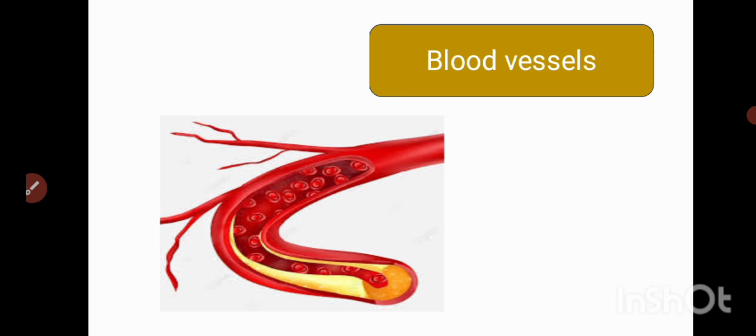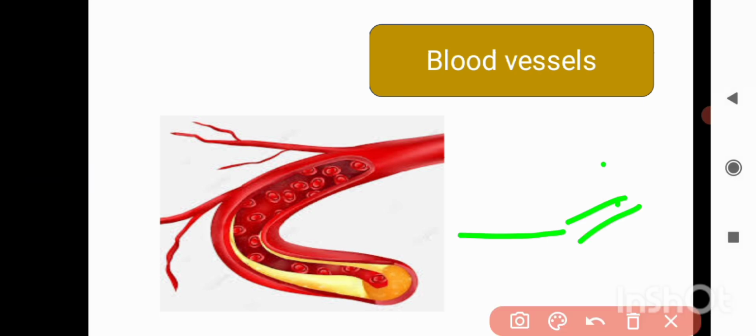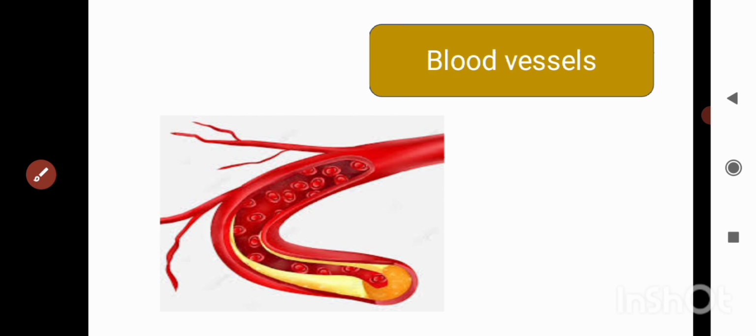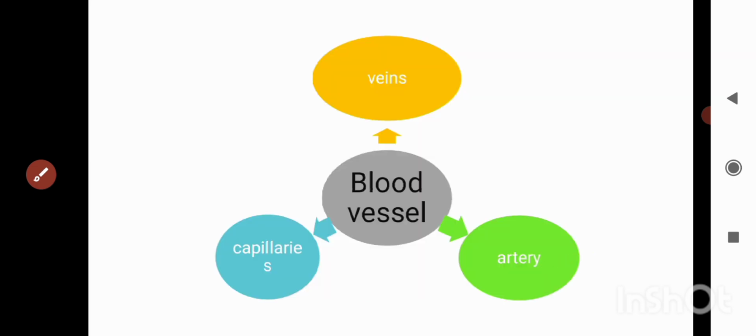Like I told you, these are pipe-like structures which run all over our body, and in these blood vessels blood is flowing. These are also of three types: artery, veins, and capillaries. So we will discuss each and every one of them, and let's start with a comparative